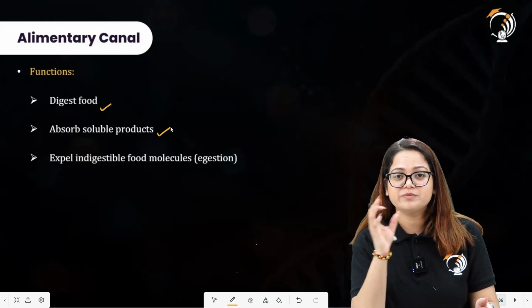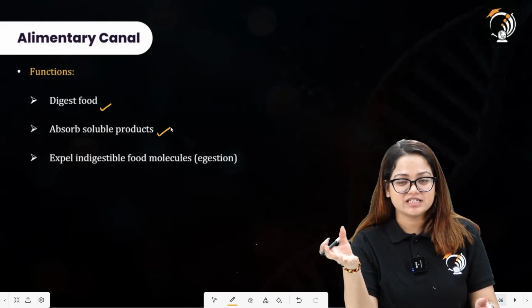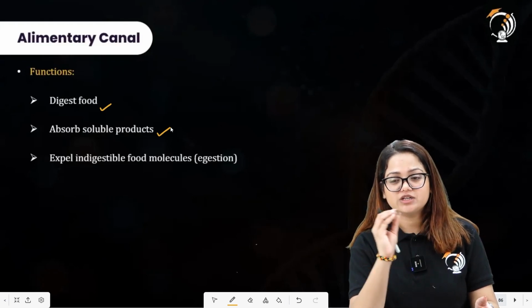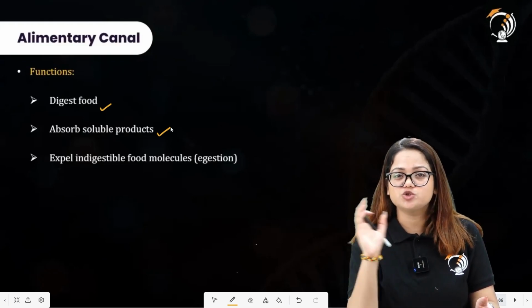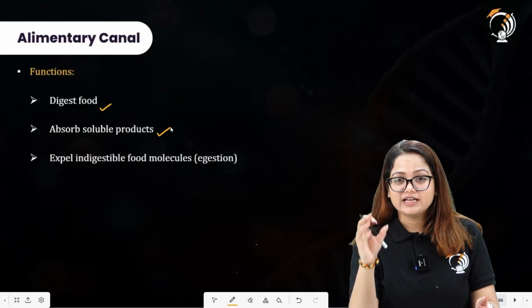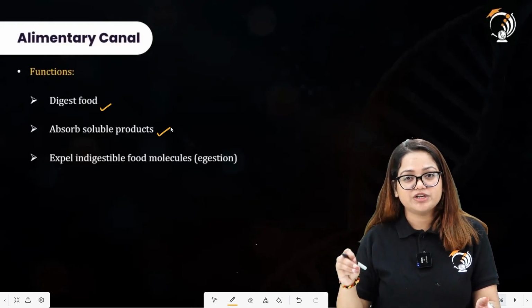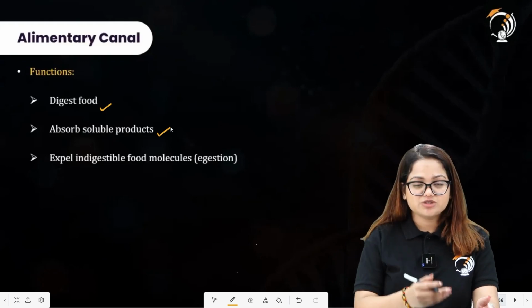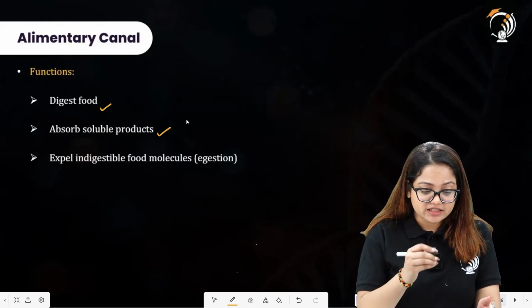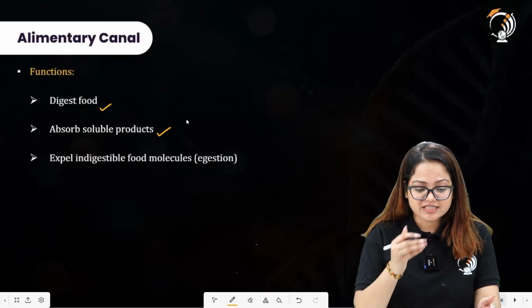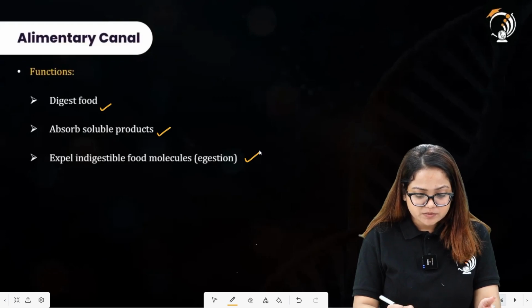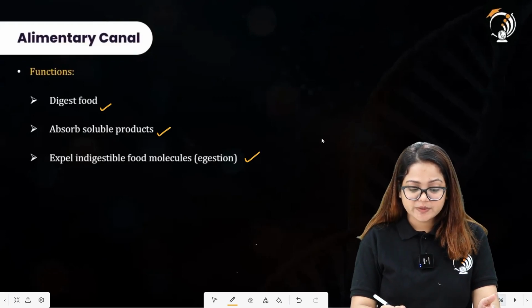All right, these were complex insoluble materials, and throughout the alimentary canal these insoluble complex molecules are broken down into smaller soluble molecules. After they are converted into soluble molecules, they will be absorbed into our bloodstream. So that is why it is written over here that the function of the alimentary canal is to absorb soluble products, and expel indigestible food materials, you can say food molecules.